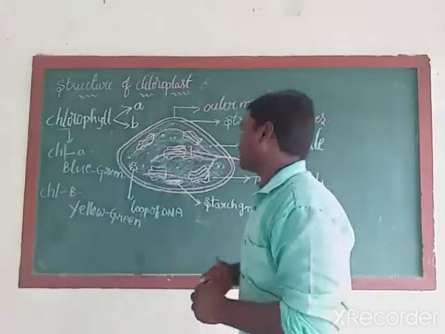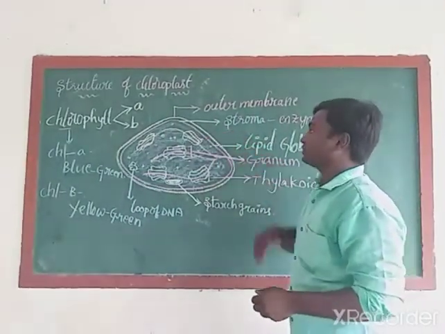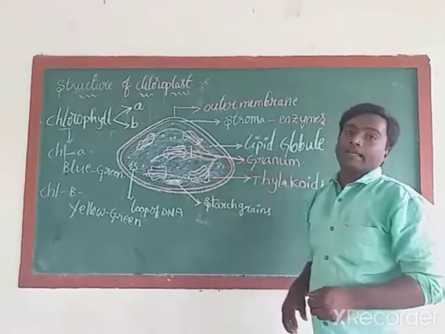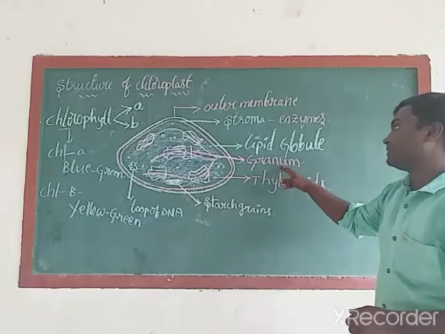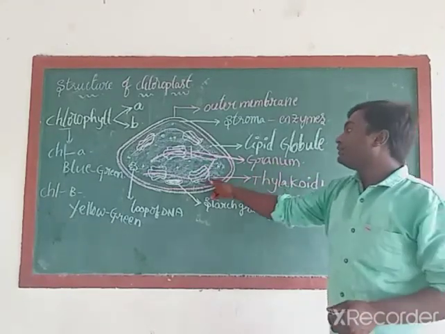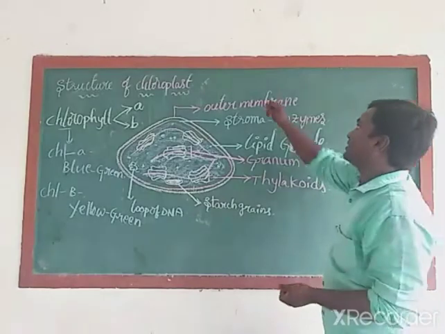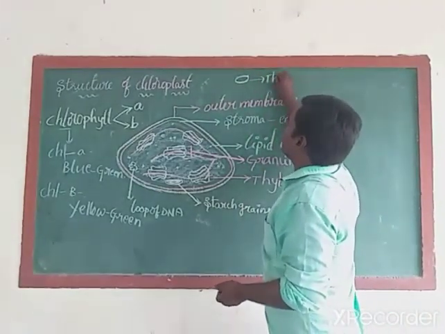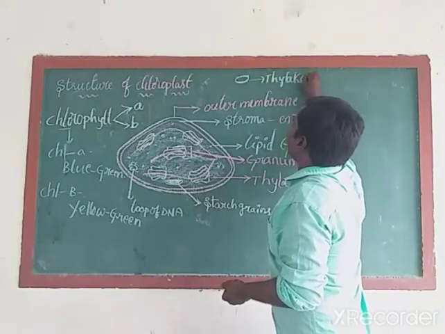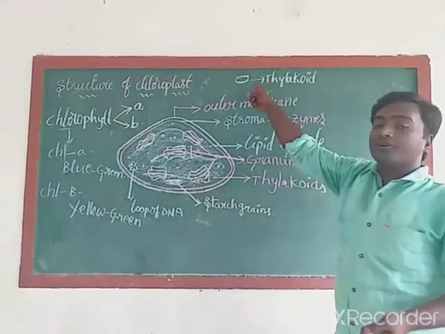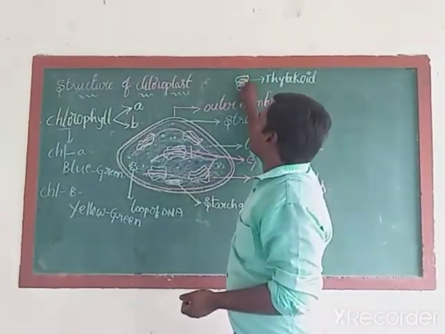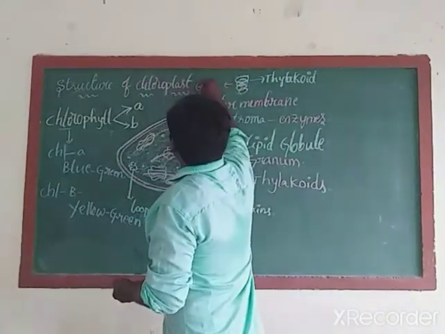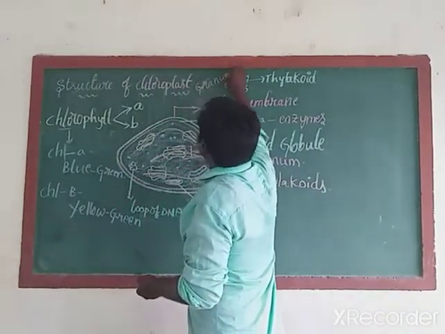Next one. Inside the stroma, the inner layer contains some stacked coin-like structures. These stacked coin-like structures together are called granum. Individual coins are called thylakoids. For example, this is one individual coin, and this coin is called a thylakoid. Next, when a number of thylakoids are joined together, what is it called? It is called granum.